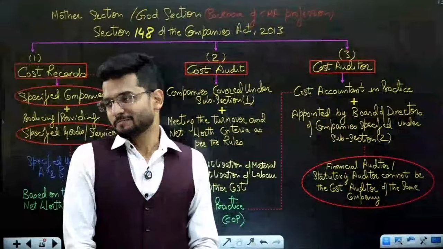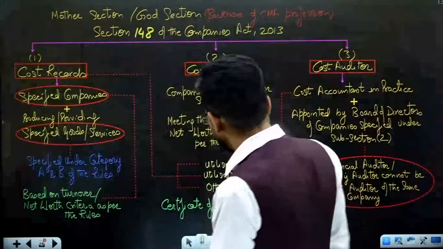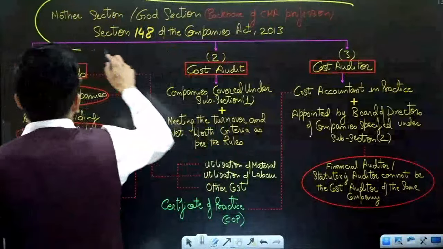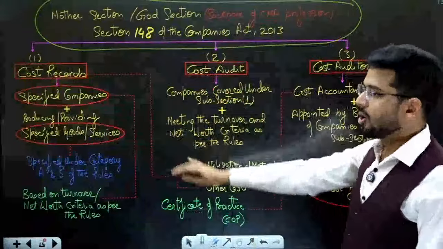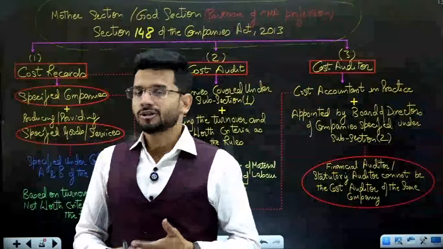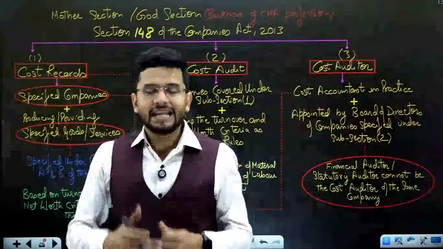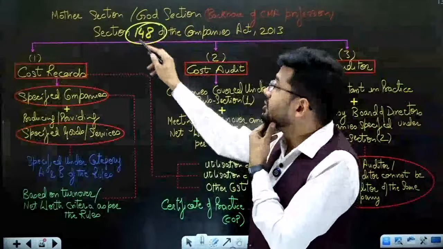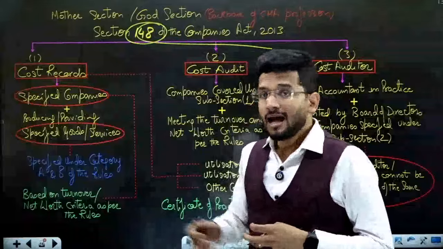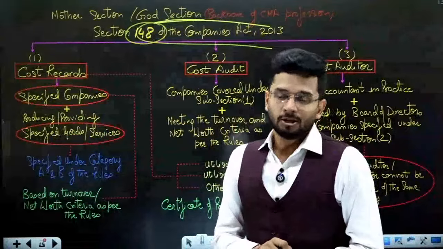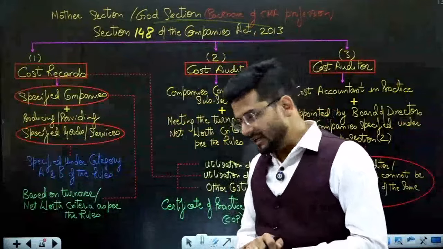And now last but not the least, the mother section, section 148 of the Companies Act, which deals with the cost audit provisions. Unless and until there is an enabling provision, audit is useless. And we have the enabling provision. Our enabling provision is section 148, which gives us the power to conduct cost audit of a particular company. This is the mother section of our cost audit and of our syllabus also.